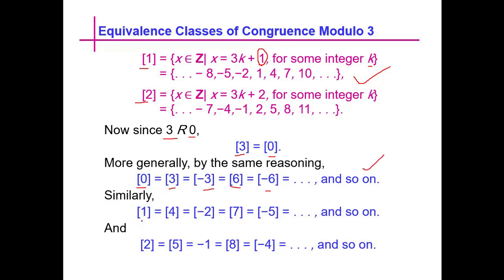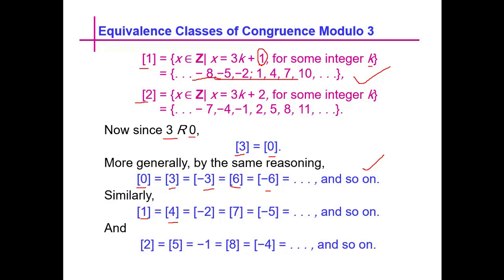And similarly, we have class of 1 is equal to class of 4, since we see that 4 is related to 1, 7 is related to 1. So in this set there are all the members which relate to 1, and we have seen a theorem which says that if two members are related, then these will be in the same class.